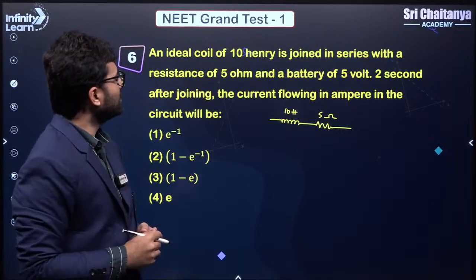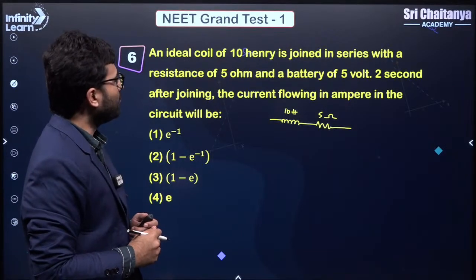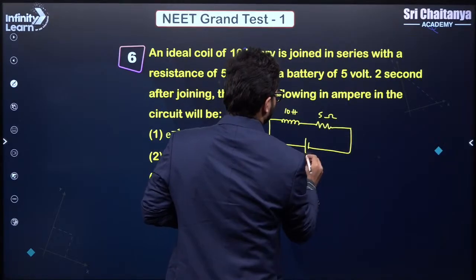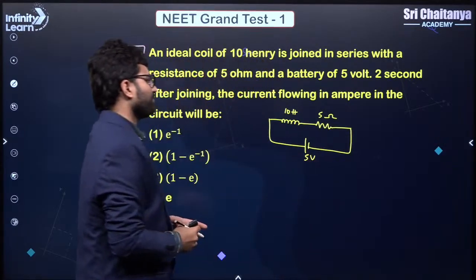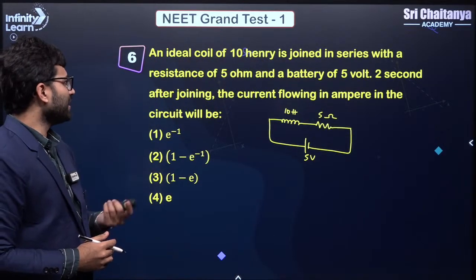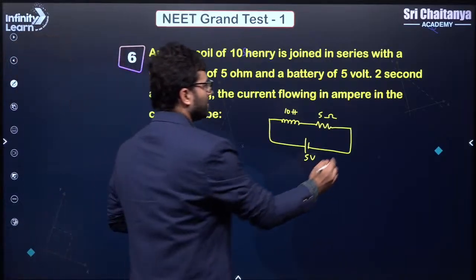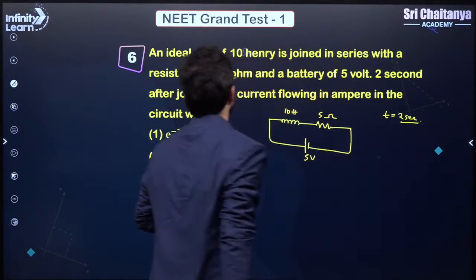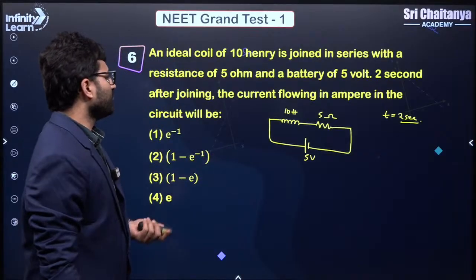Yeah. It is in series with a resistance of 5 ohm and a battery of 5 volts. So let us connect a battery here. So we have 5 volts here, right? Now they are asking that, 2 seconds after you join it, the current flowing in the circuit would be, right?